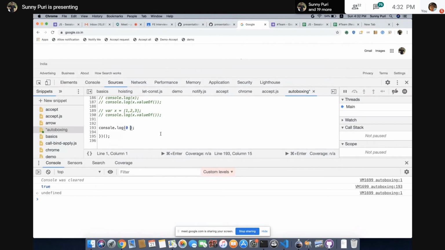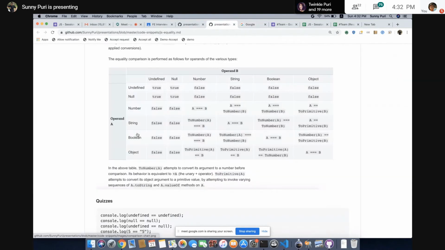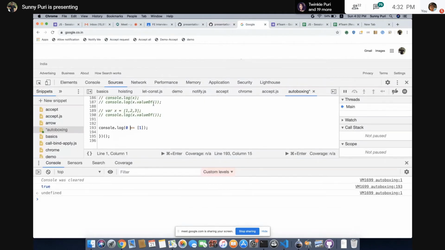Let's see another thing. We have 0 equal to, let's say, a boolean, right? I missed number. Let's go to the number. Tell me the output, guys. In this case, what will happen? Go step by step. This is a number, this is an object, right?